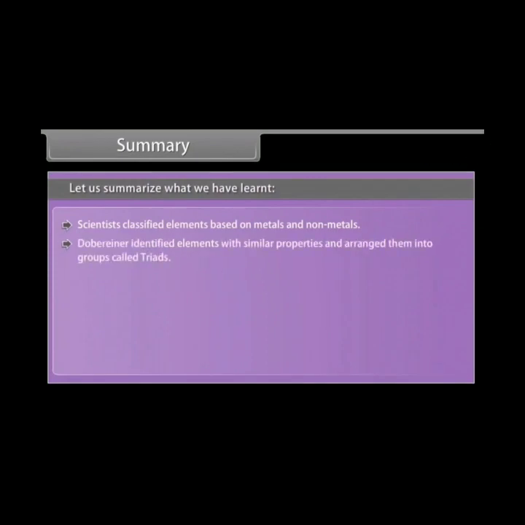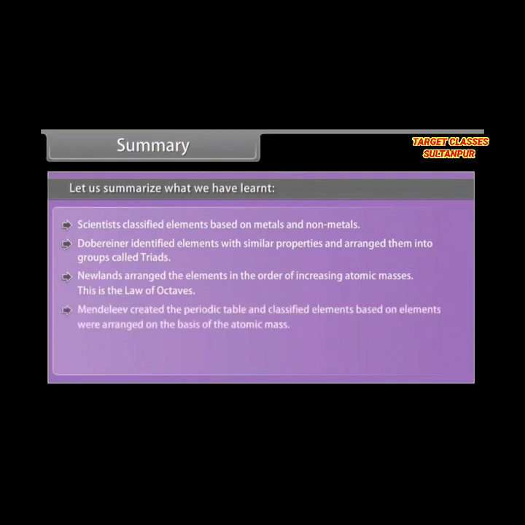Summary. Let us summarize what we have learned. Scientists classified elements based on metals and non-metals. Dobereiner identified elements with similar properties and arranged them into groups called triads. Newlands arranged the elements in the order of increasing atomic masses. This is the law of octaves. Mendeleev created the periodic table and classified elements on the basis of atomic mass. Moseley created the modern periodic table where the elements were further